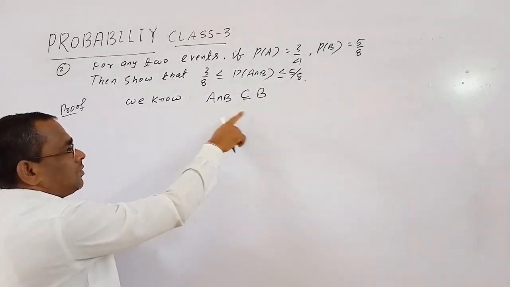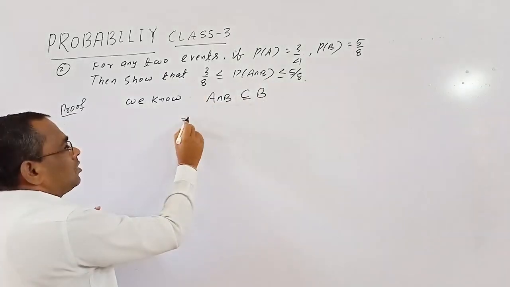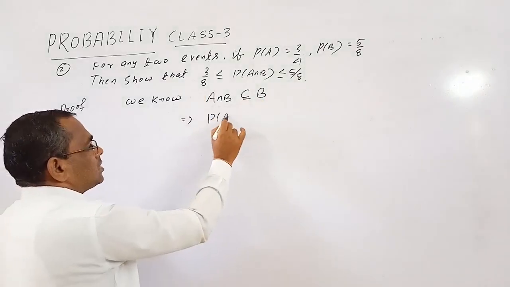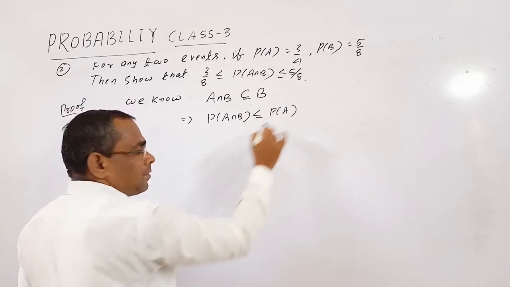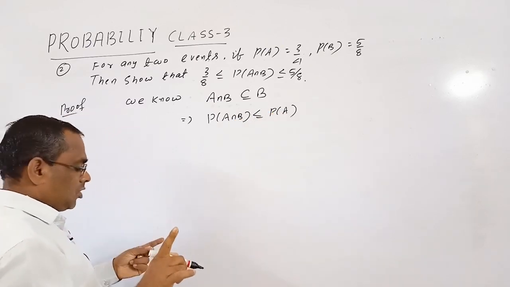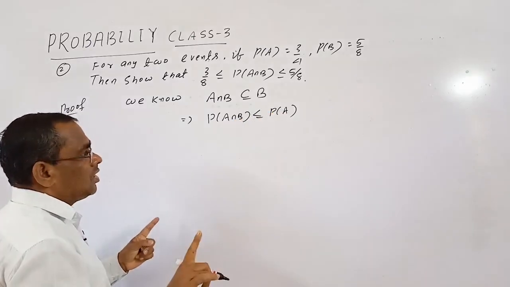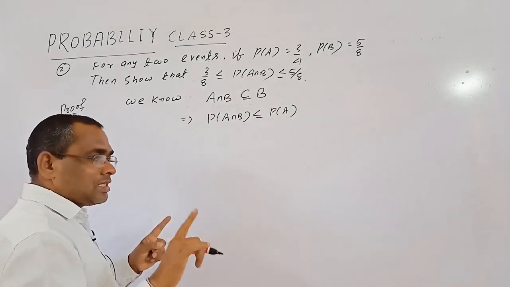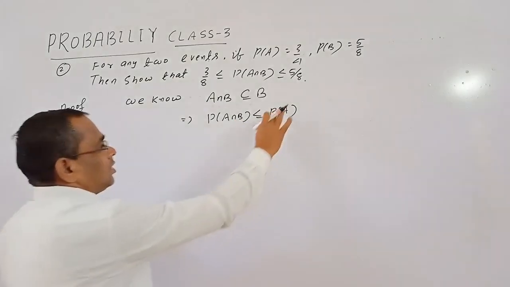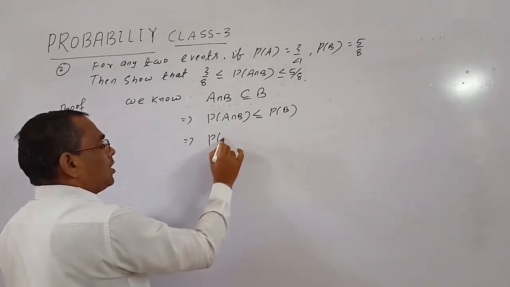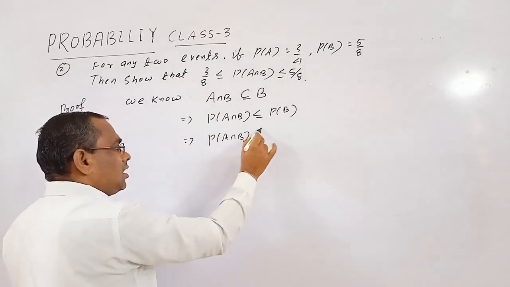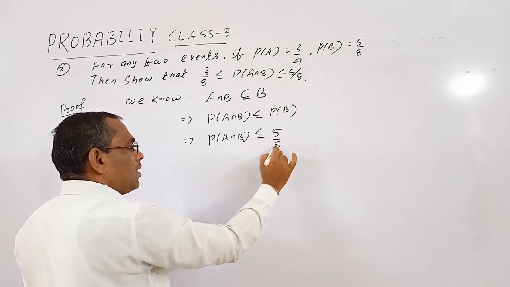A intersection B subset of B means probability of A intersection B is less than or equal to probability of B, that is a property theorem: if A is a subset of B, then probability of A is less than or equal to probability of B. That implies P of A intersection B is less than or equal to 5 by 8.